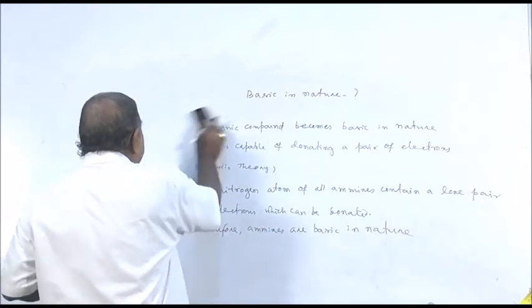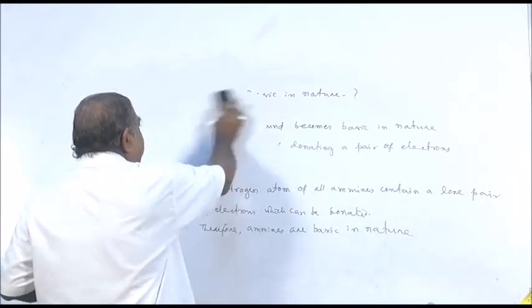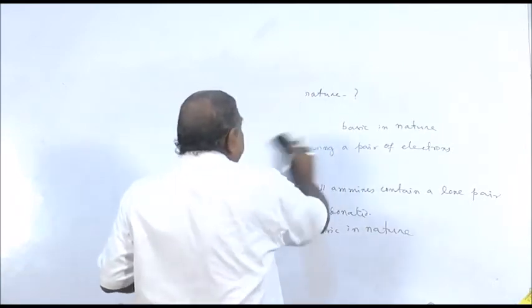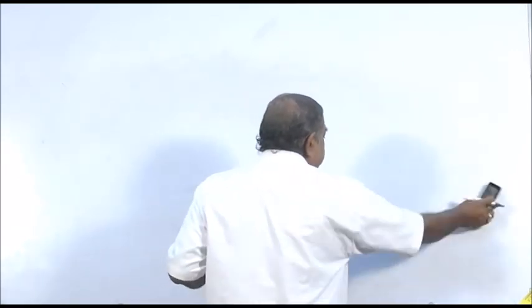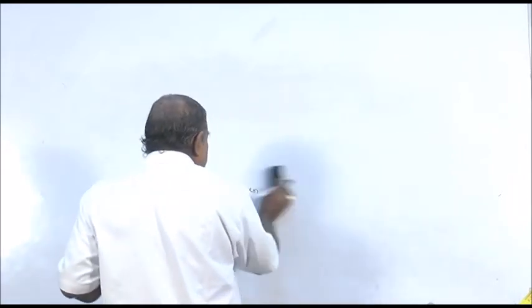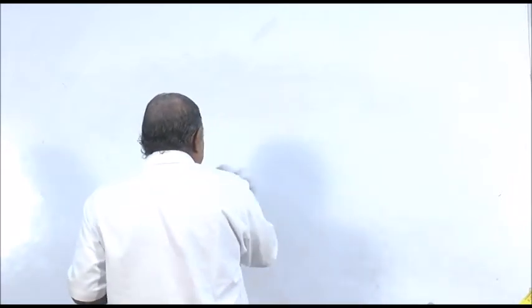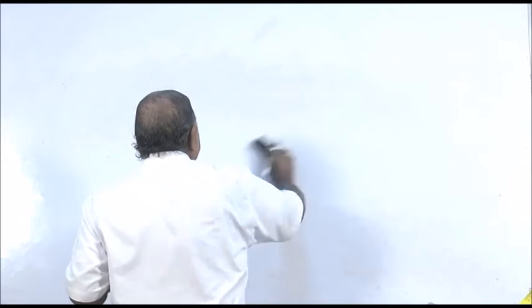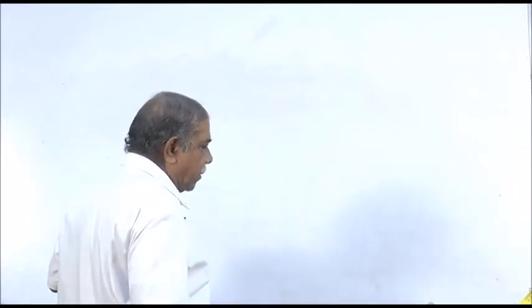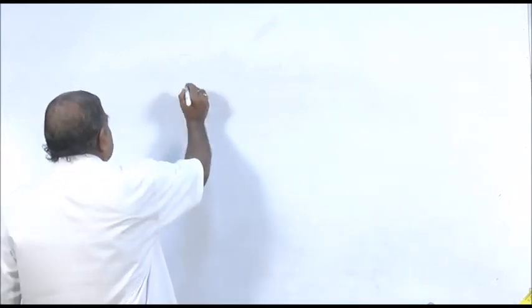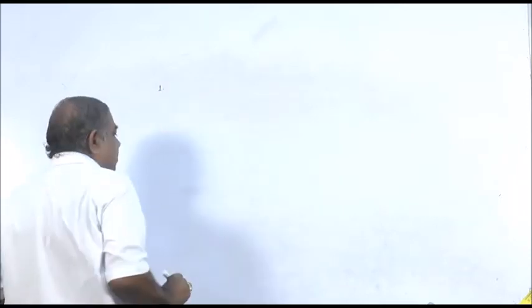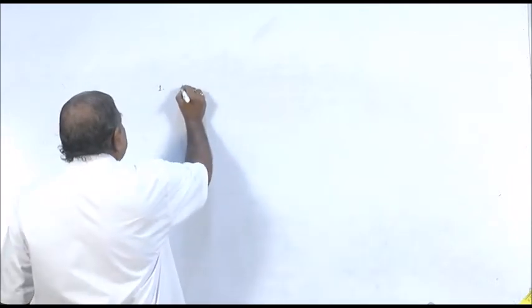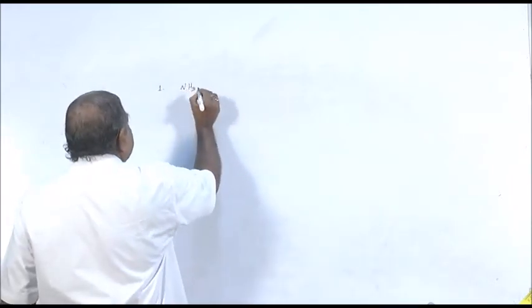Sometimes another question is also asked from here, that amines are basic in nature. That means prove that. Why amines are basic? Prove that by reaction amines are basic in nature. We know ammonia is basic in nature. There are two reactions I am supporting in this connection. Like ammonia, it reacts with hydrochloric acid.